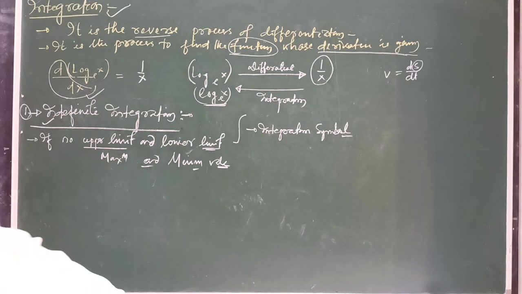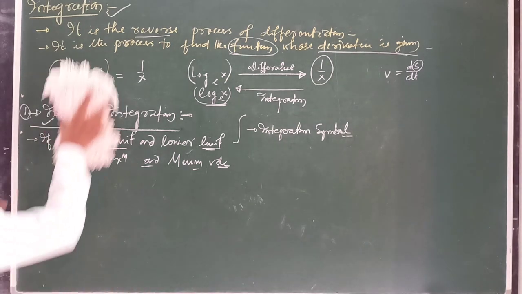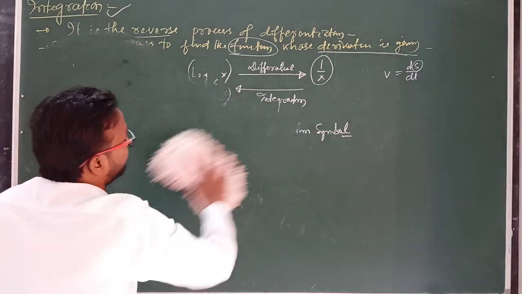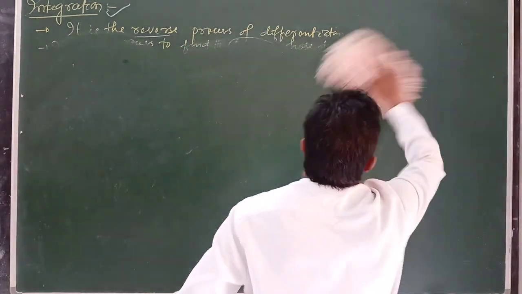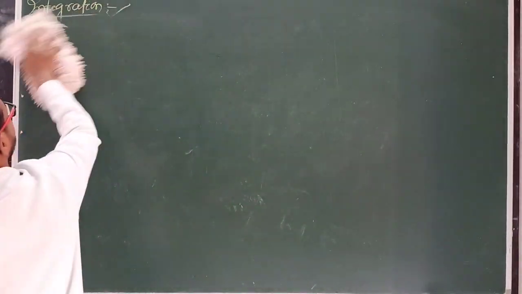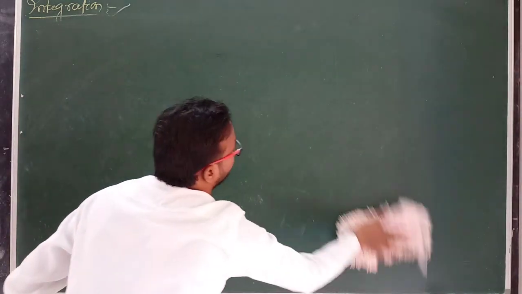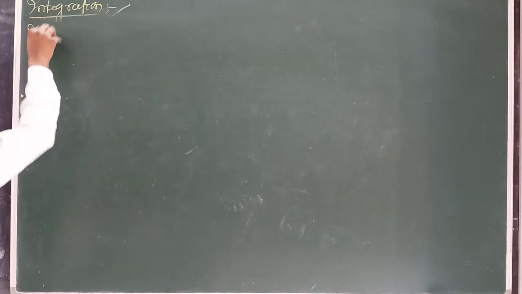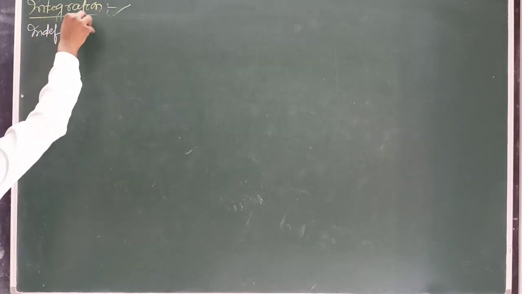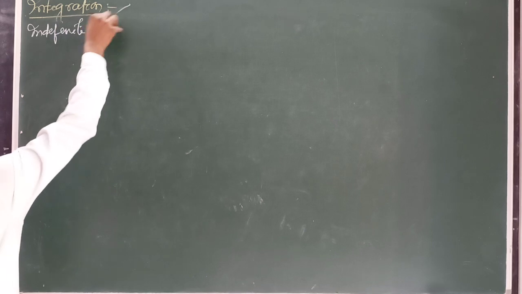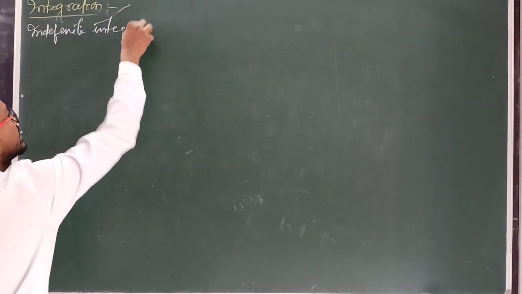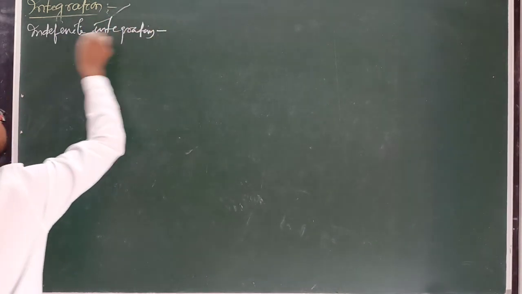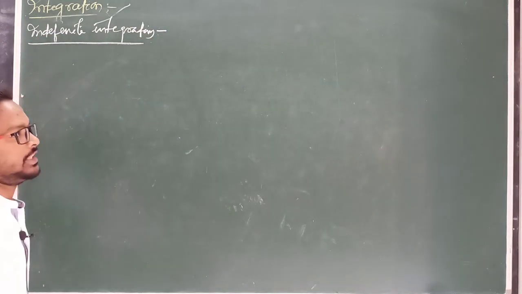So now let's start. What is integration process in indefinite integration? So first we will discuss here indefinite integration. Clear?